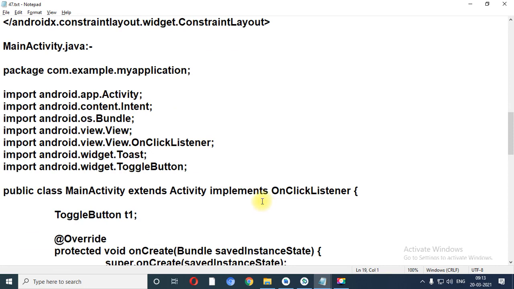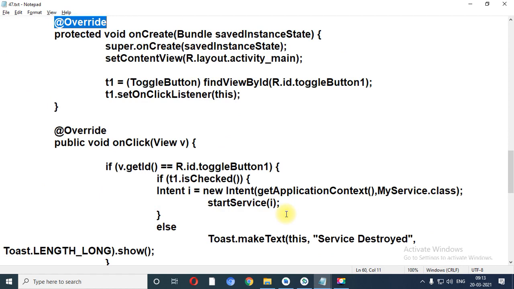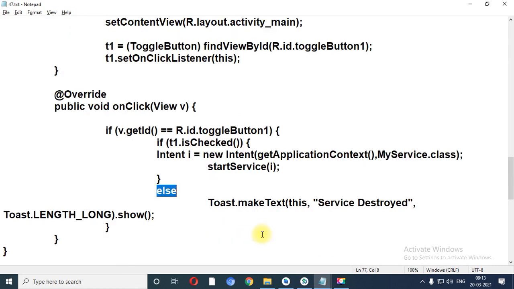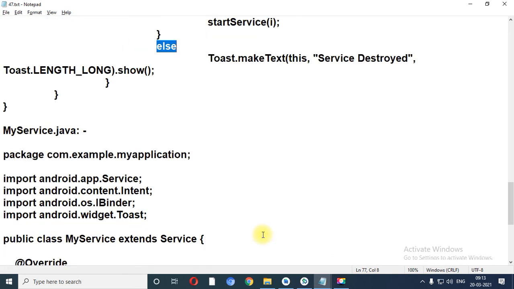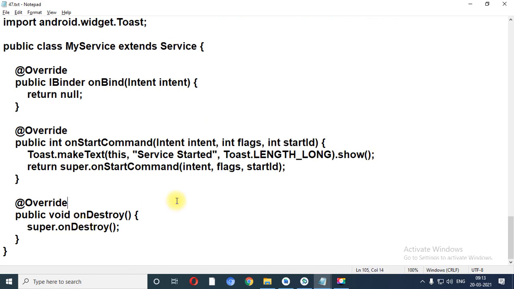You need to write the MainActivity.java file. This is my service.java file. So this is the first program which you need to write in the journal.